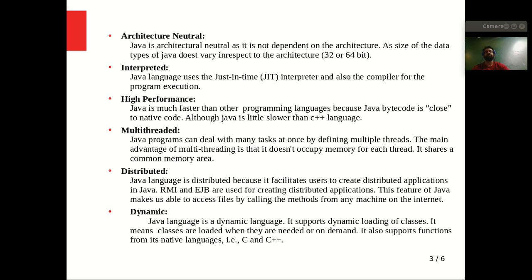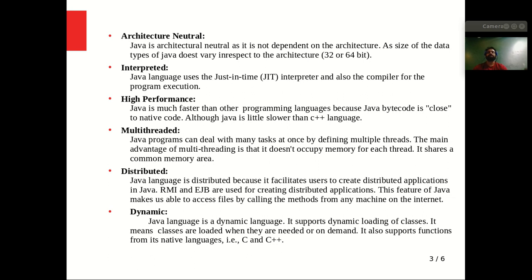Although it handles multiple threads, every thread does not consume its own memory. It uses a single shared memory, right? So that's why it is a multi-threaded environment.